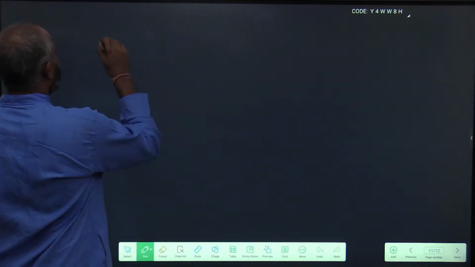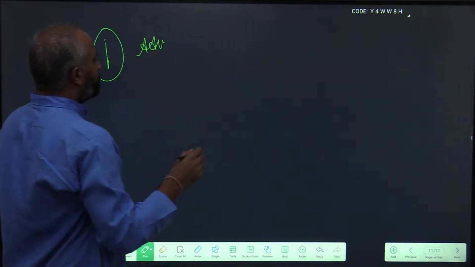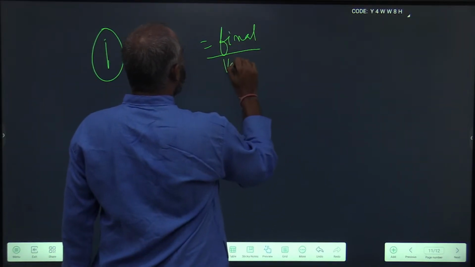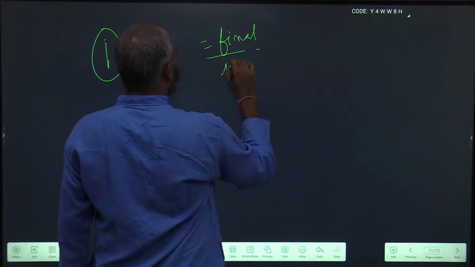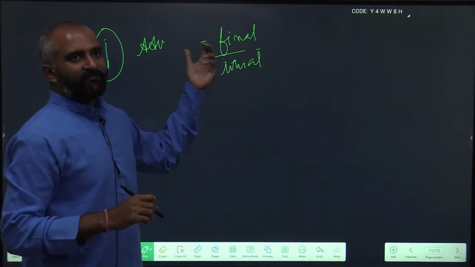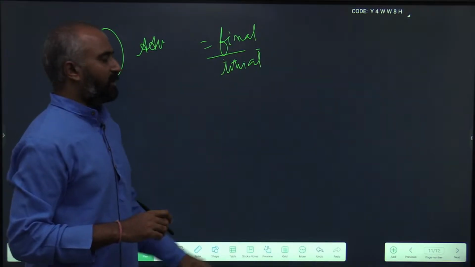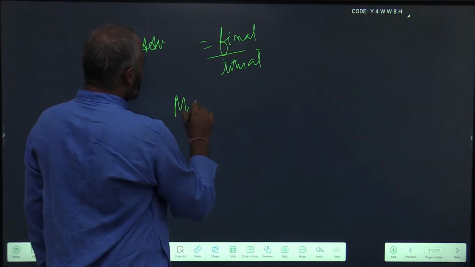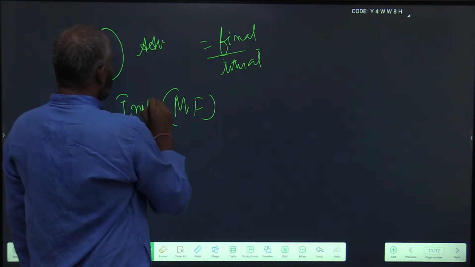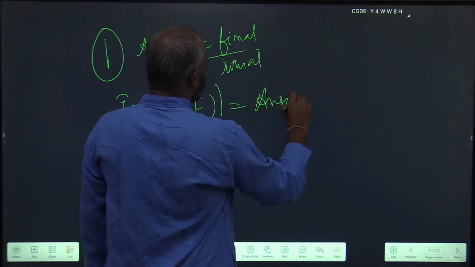So what is the advantage of multiplication factor? Since it contains the final value within itself, as we have seen at the very start, our multiplication factor is nothing but final by initial value. So just multiplying any given initial value with the multiplication factor directly leads you to your answer.